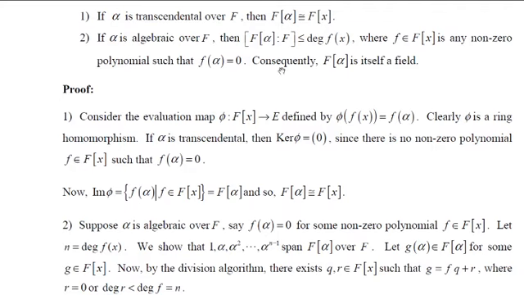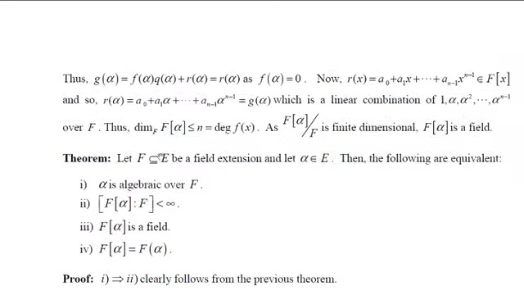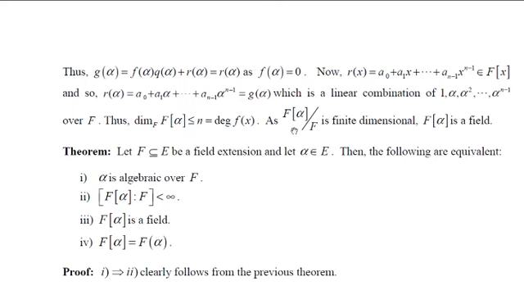And the second part is, we have to show that consequently F[alpha] itself is a field. Remember, F[alpha] over F is finite dimensional, and we knew that F is contained in F[alpha]. F is a field and F[alpha] is an integral domain.